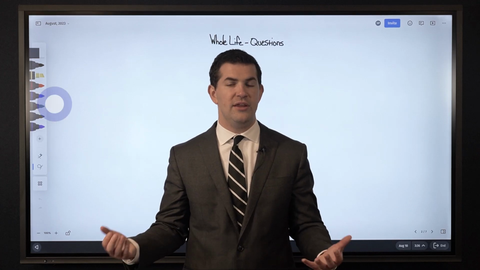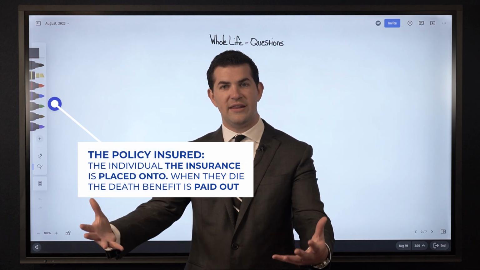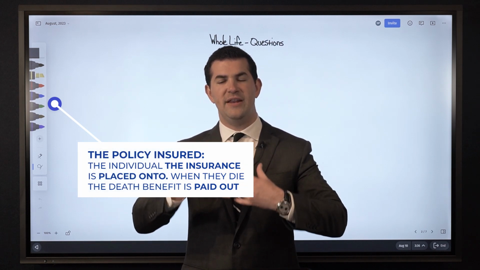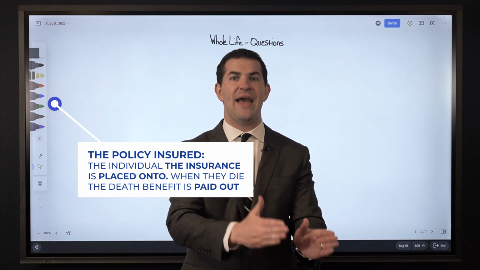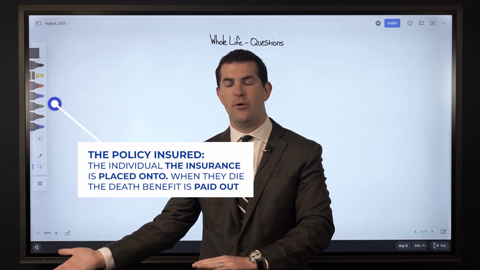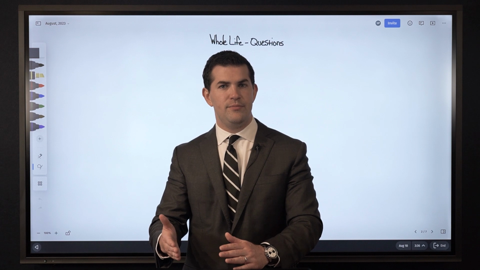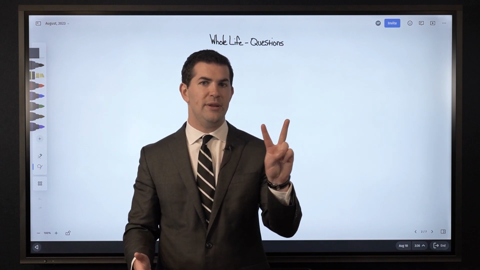Let's progress on to number 2, which is the policy insured. This one's simple. The insured is the individual that the actual life insurance benefit is placed on, meaning when the insured dies, that's when the death benefit is paid out. It's common to see the owner and the insured be the same.